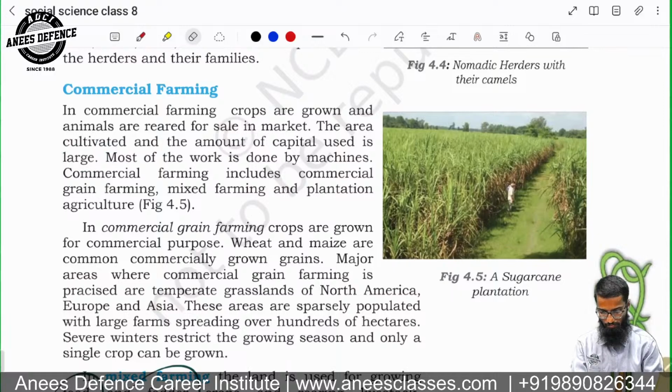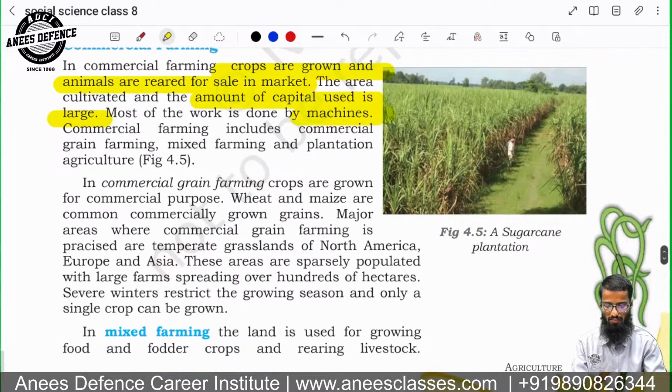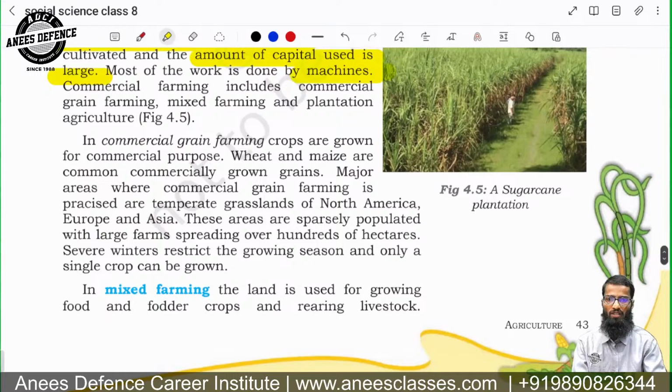In commercial farming, crops are grown and animals are reared for sale in the market. This is important. And the amount of capital used is also large, right? Most of the work is done by machines. Remember that. It includes mixed farming, plantation agriculture, commercial grain farming, etc. So the question will basically be of 2 types. One sentence will be about the amount of capital used and the machinery used.